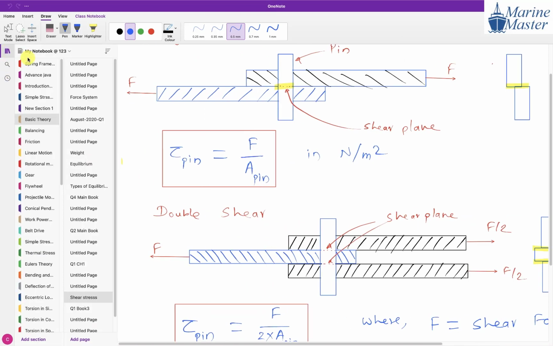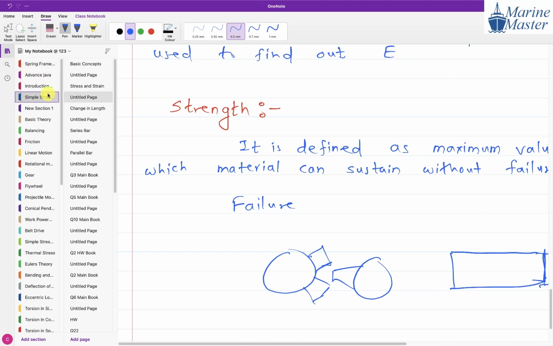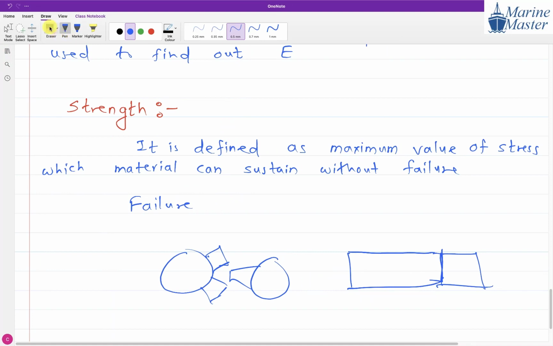What is the meaning of the word failure? If you say breaking, it means a tsunami-like scenario, an earthquake-like scenario, where no one can survive. The entire assembly will become useless if there is a breaking. But for us, we never go up to that point. For us, failure means permanent deformation. Why are we keeping failure as permanent deformation, guys? Because after that, the connected links will not work properly.